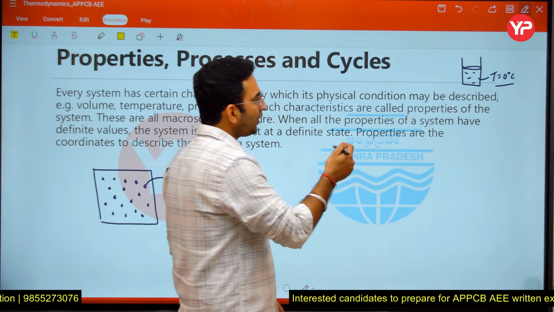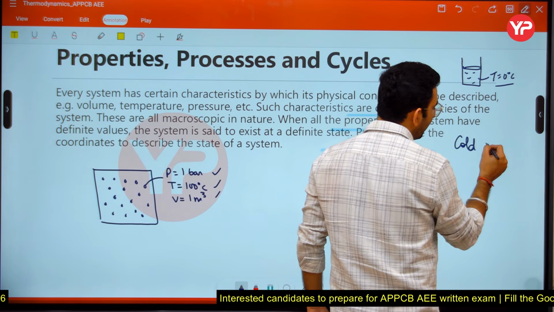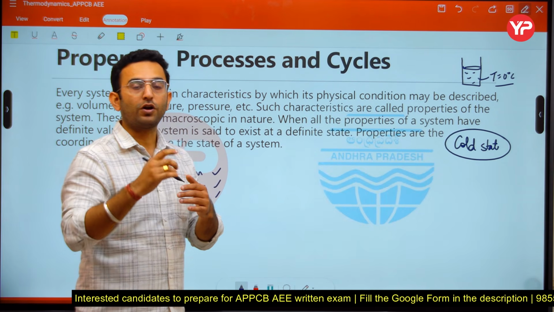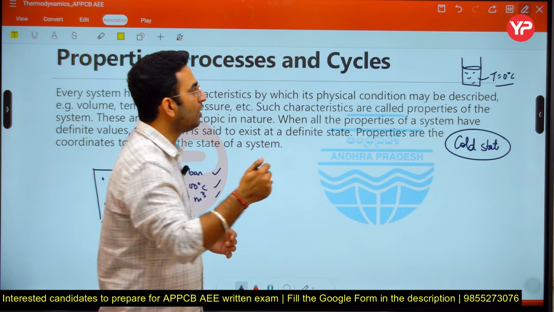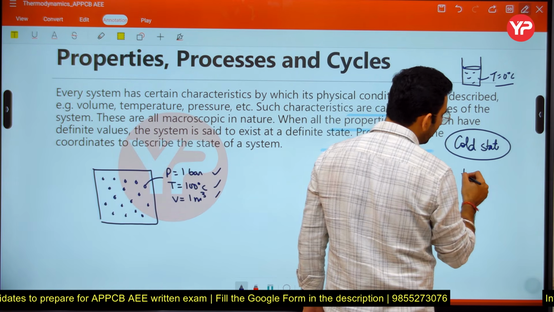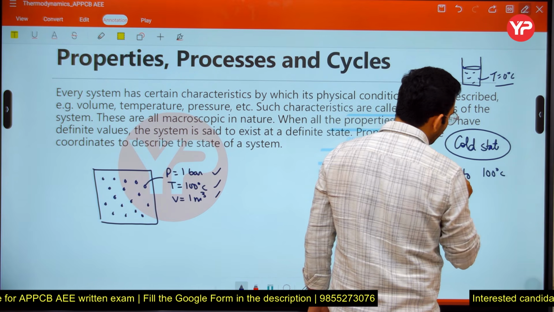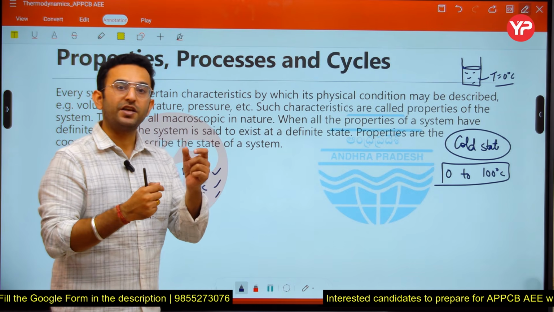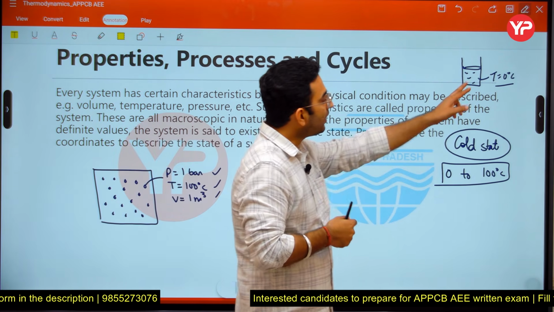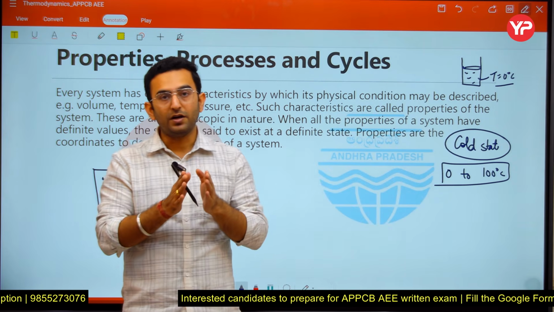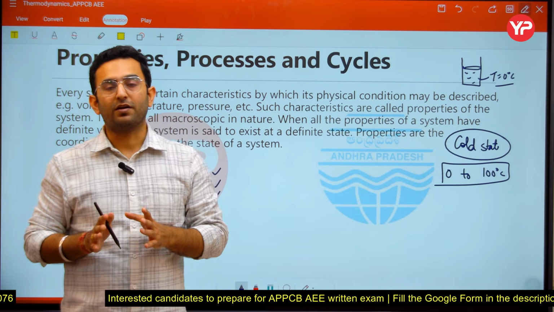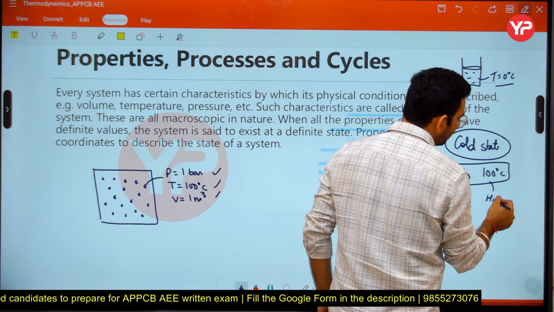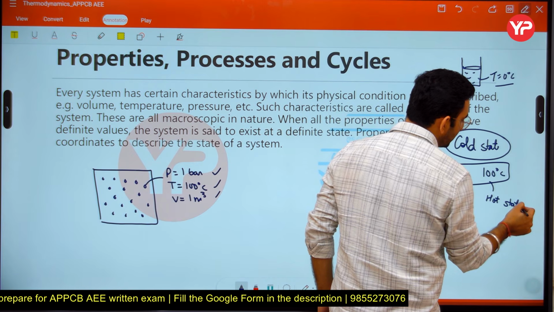So if the temperature is 0 degrees Celsius, it represents the cold state. So I have defined this condition here. Now let us say you increase the temperature of this water from 0 degrees Celsius to 100 degrees Celsius. Now the properties are changing, so due to the change in property, the corresponding states change. Once the temperature of 100 degrees Celsius has been attained, a particular state has been attained, and that state is known as the hot state.